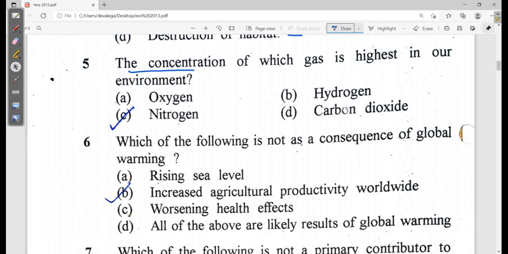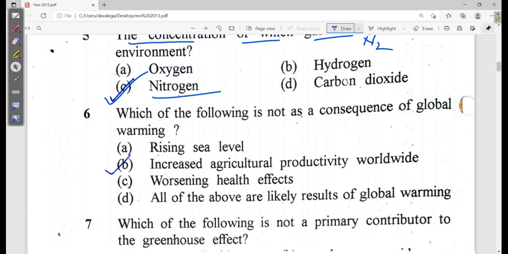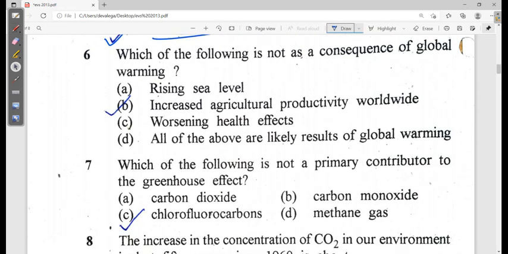The concentration of which gas is highest? Oh, you know, it is nitrogen. So it's an easy question. Okay, now next, which of the following is not a consequence of global warming? Rising sea level? Yes, it is a consequence of global warming. Worsening Hell effect? Yes. All of the above are likely results of global warming. Let me check. The increased agricultural productivity? No, global warming cannot increase the agricultural productivity. So this option B is again the correct one.